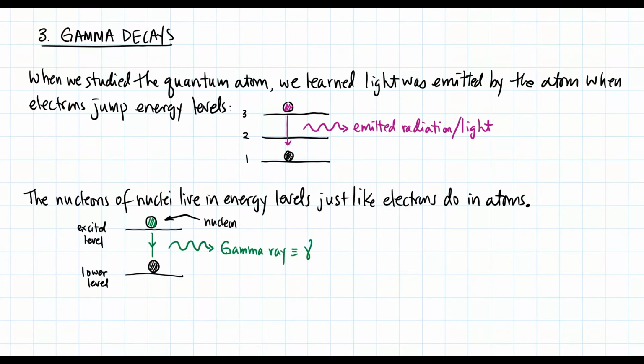The nucleons of nuclei, remember nucleons are neutrons or protons, live in energy levels also, just like the electrons do in atoms. So if I have a nucleon that's in an excited state, and if it falls to this lower level, that nucleon will emit gamma radiation or a gamma ray, which is depicted by the Greek symbol gamma.